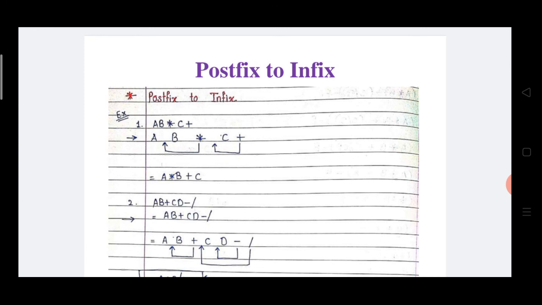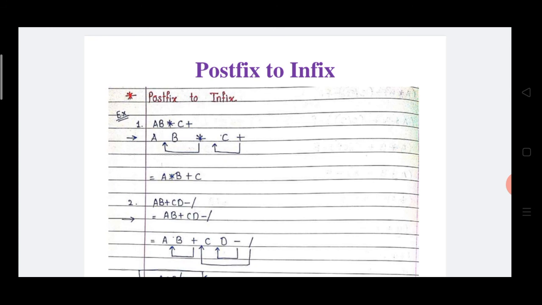The next notation is postfix to infix notation. In example number 1, AB into C plus. This expression is in postfix format. This postfix format expression is converted into infix format.